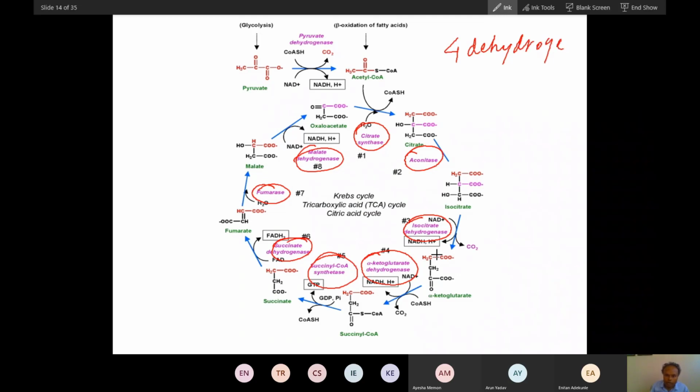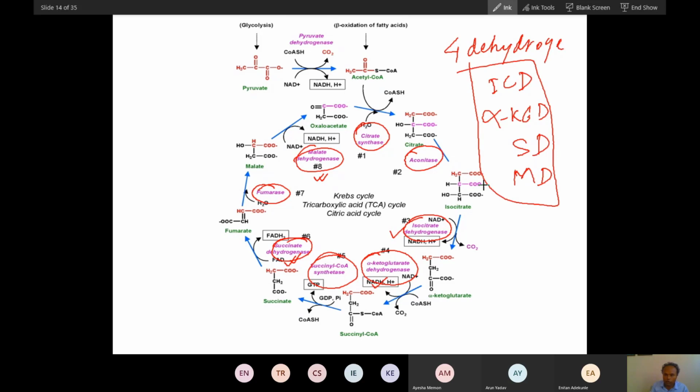So first is isocitrate dehydrogenase, and second is alpha ketoglutarate dehydrogenase. Now you can see third is succinate dehydrogenase, fourth is malate dehydrogenase. So you can see ICD, and here alpha ketoglutarate dehydrogenase, here succinate dehydrogenase, and here malate dehydrogenase. These 4 enzymes are all dehydrogenases, and they are very important steps.